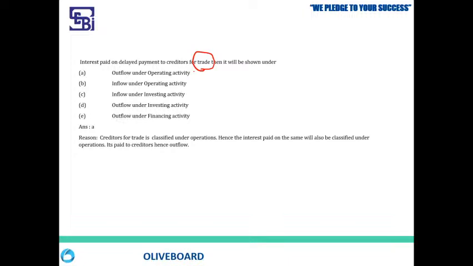Trade means it's operational activity, every day in, day out. So the first thing you have to fix in your mind is, as soon as you see these two words, it has to go to operating activity. Now is it an inflow or outflow? I have paid, it is an expense, so it's an outflow. So outflow under operational activity.